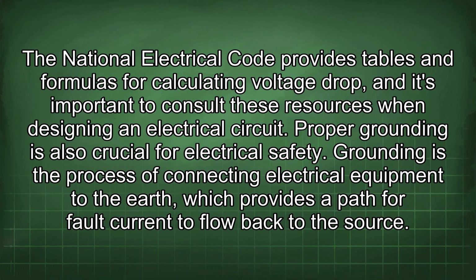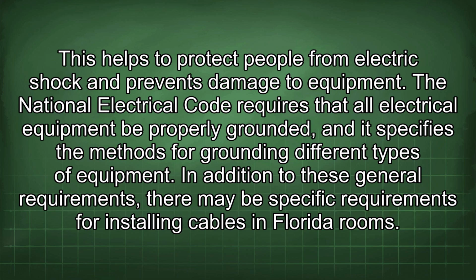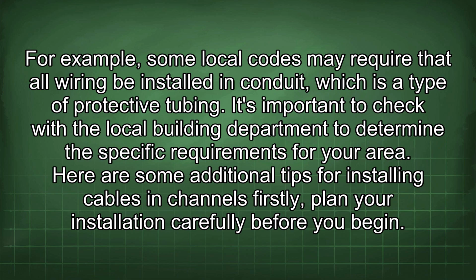Proper grounding is also crucial for electrical safety. Grounding is the process of connecting electrical equipment to the earth, which provides a path for fault current to flow back to the source. This helps to protect people from electric shock and prevents damage to equipment. The National Electrical Code requires that all electrical equipment be properly grounded, and it specifies the methods for grounding different types of equipment. In addition to these general requirements, there may be specific requirements for installing cables in Florida rooms. For example, some local codes may require that all wiring be installed in conduit, which is a type of protective tubing.